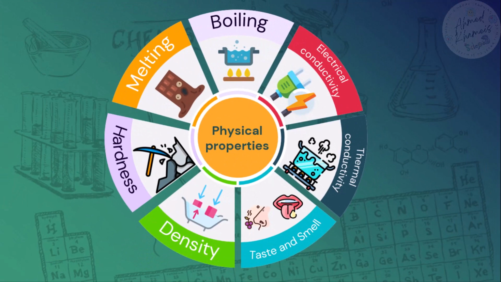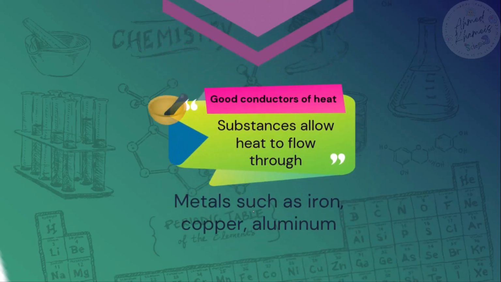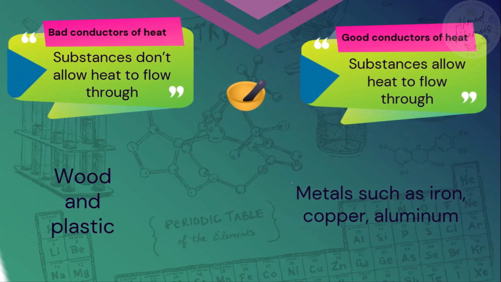Then thermal conductivity. We studied that we divide matter into two: good heat conductors and bad heat conductors. Good conductors of heat allow heat to flow through, like metal, iron, copper, and aluminum. Bad conductors of heat are materials that won't allow heat to flow through, like wood and plastic.